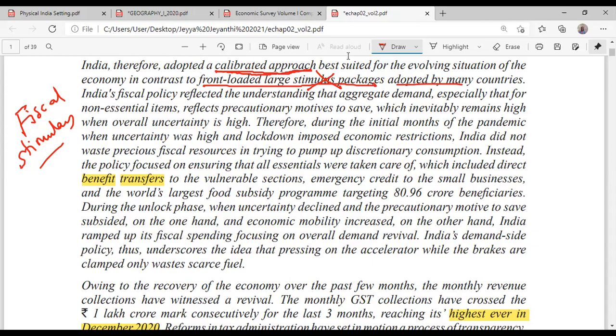We did what is known as a balanced approach, or you can say calibrated approach or balanced approach. What is a balanced approach? In the initial phases of the pandemic, we spent money on discretionary consumption. What do you mean by the word discretionary consumption?